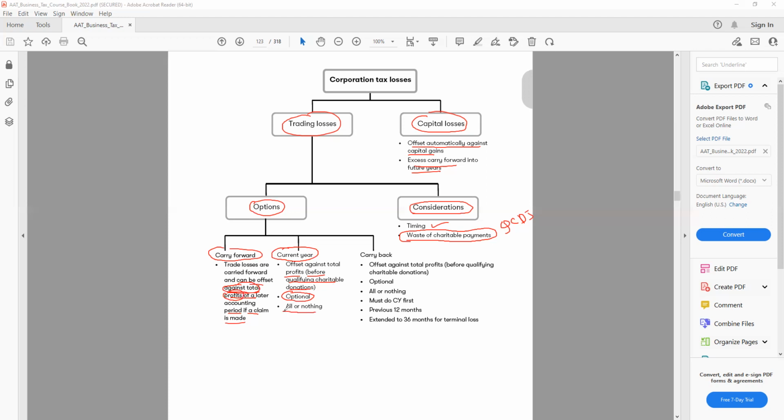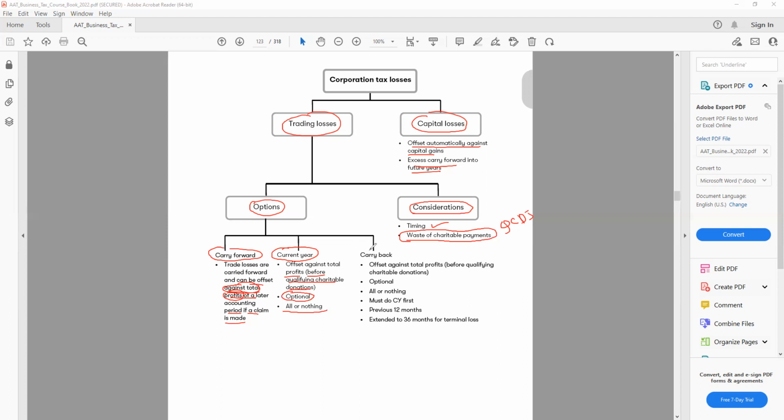All or nothing, I have to claim all the losses. I cannot save the QCD or qualified charitable donations. So either I have to claim all the losses at the same time, or I will not claim anything. It's optional. I can carry it forward, or I can claim the losses of the current year. So the losses we have this year, I can claim this year, or I can carry forward, it is up to me.